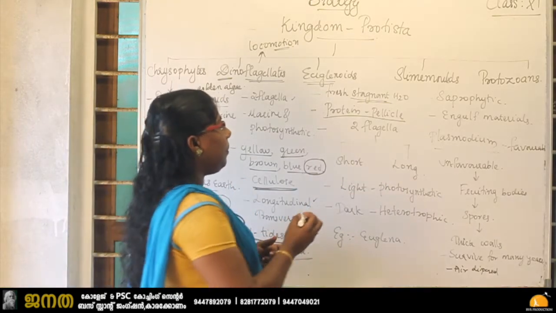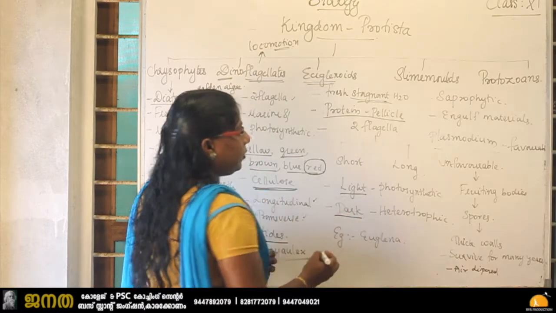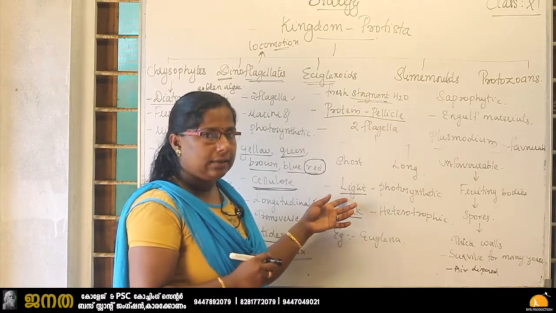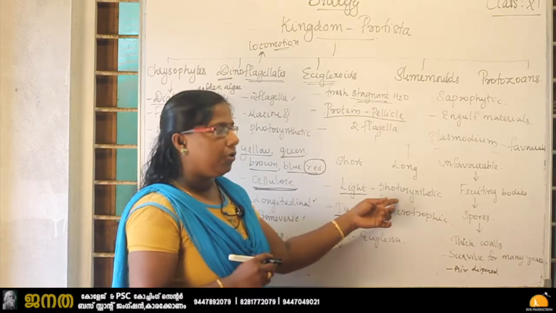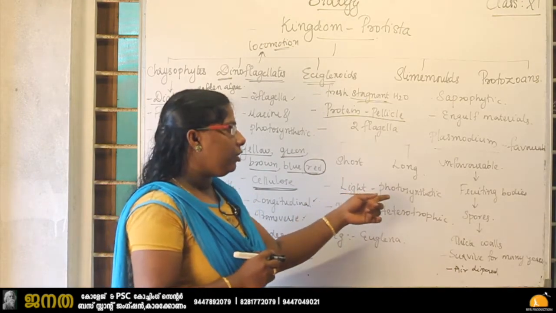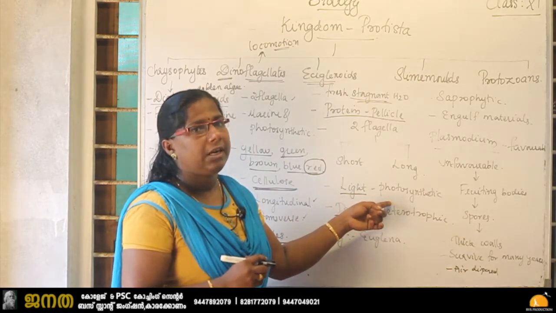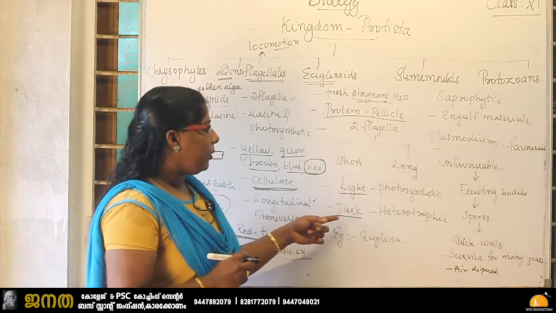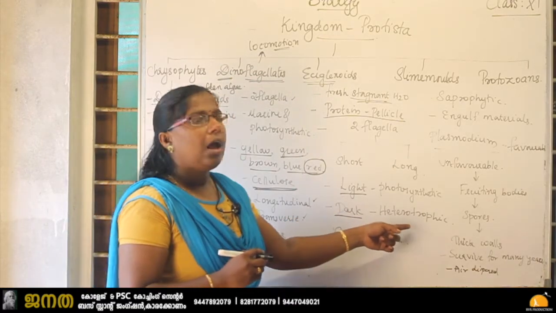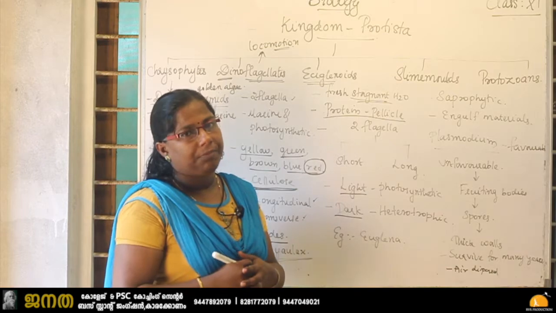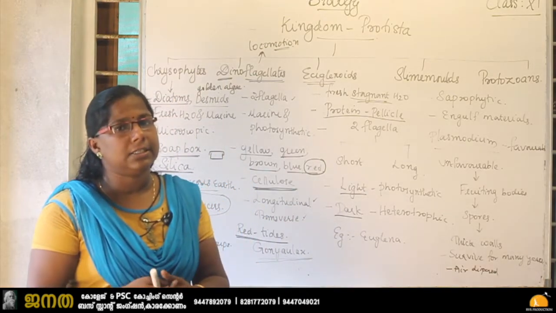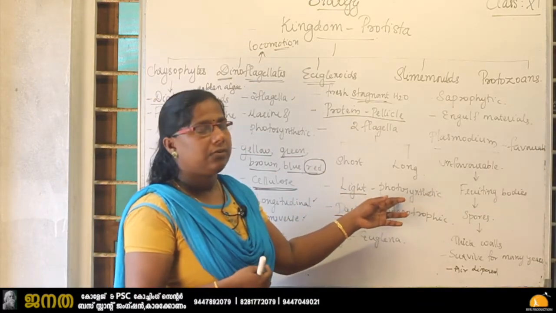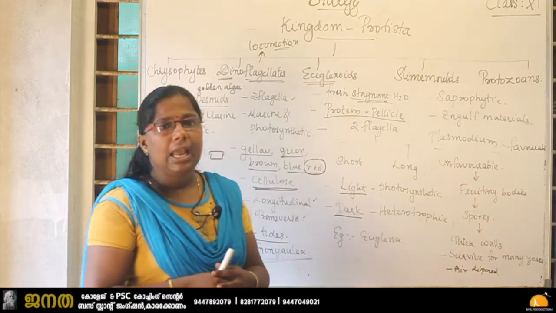Okay, and about the characteristics, whether it is photosynthetic or heterotrophic. So listen here, when the light is there, they will act as photosynthetic. It's a very wonderful characteristic of euglenoid. Only if there is light will they photosynthesize. If the light is not there, in the dark it will act as a heterotrophic organism. If the light is not there, it will depend on other organisms for food. So that is a wonderful characteristic. So if light is there it will act as photosynthetic. If the light is not there, it will act as heterotrophic.